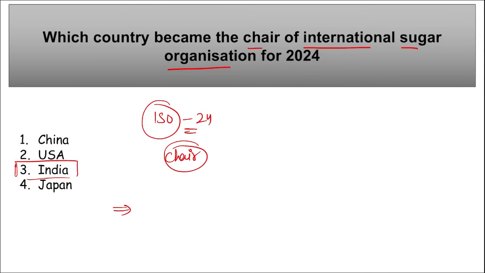This news or this appointment of India as the chair of the International Sugar Organization was announced during the 63rd edition of the council meeting of ISO. And where was this 63rd edition of the council meeting of ISO held? It was held in London, UK.